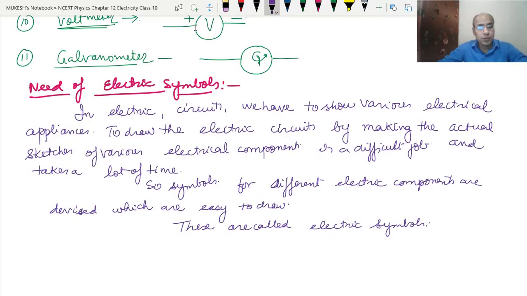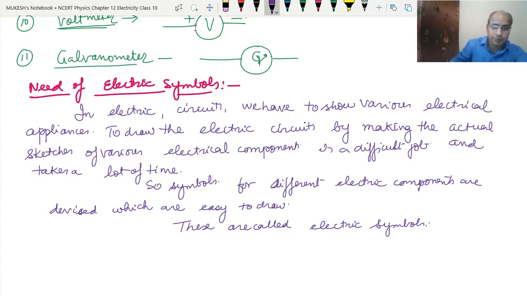Again, let's explain the need of electrical symbols. In electric circuits, as I told you, we have different components, different appliances, like ACs and the fridge. There are so many things that we have in our home. There are different circuits. If we draw the actual sketches of them, then it will be very difficult. It will not be easy to draw and it will be very cumbersome to read the circuit. So scientists have devised the symbols, and these are called electrical symbols. So this is the need of electric symbols.